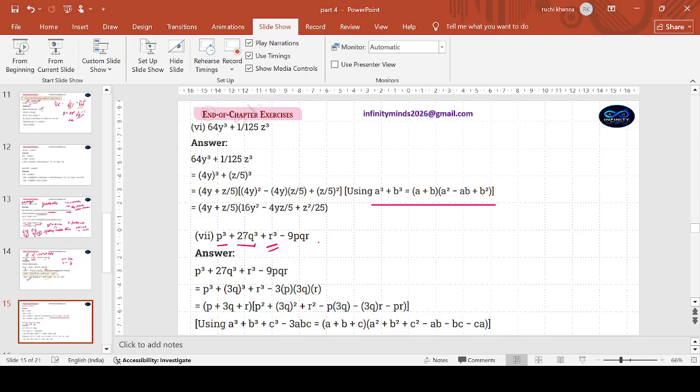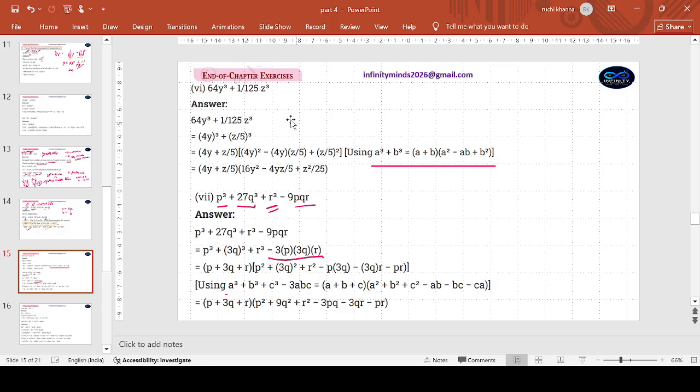Is it minus 3ABC? That will give us the step I have been emphasizing on, right? Minus 3 P, 27 cube will become 3 cube and the R. 3 threes are 9 PQR. Yes, it does resemble the A cube plus B cube plus C cube minus 3ABC form, children. It does.